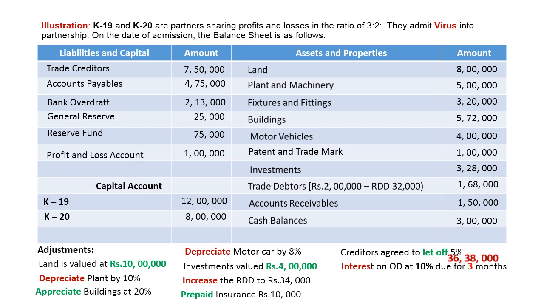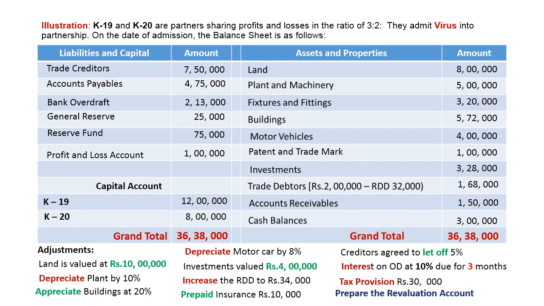Then we will insert the total, grand total, 36 lakh 38,000 asset side, 36 lakh 38,000 liability side, and we must also make a provision for tax rupees 30,000. Based on all these facts, we are expected to prepare a revaluation account. Now please join me so that we can prepare it in a more lucid and compact manner. Thank you.